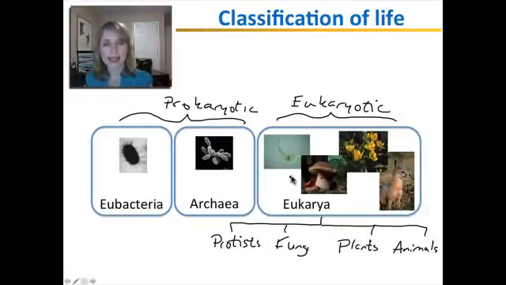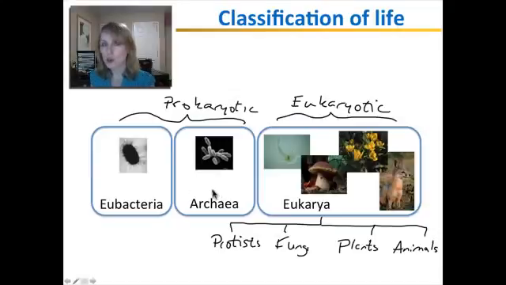Now, notice that eukaryotes includes a wide variety of organisms as different as this amoeba and this fox. How come such different organisms belong to the same domain? When here we have two domains that superficially seem pretty similar. They're both different types of bacteria, they're prokaryotic, they're single-celled. How come they're two different domains?